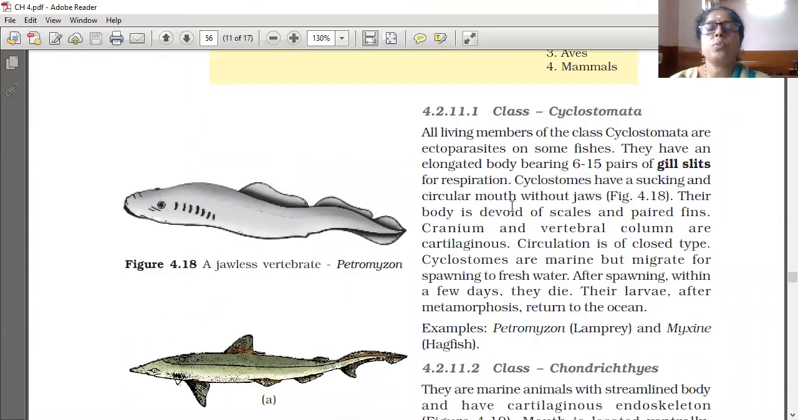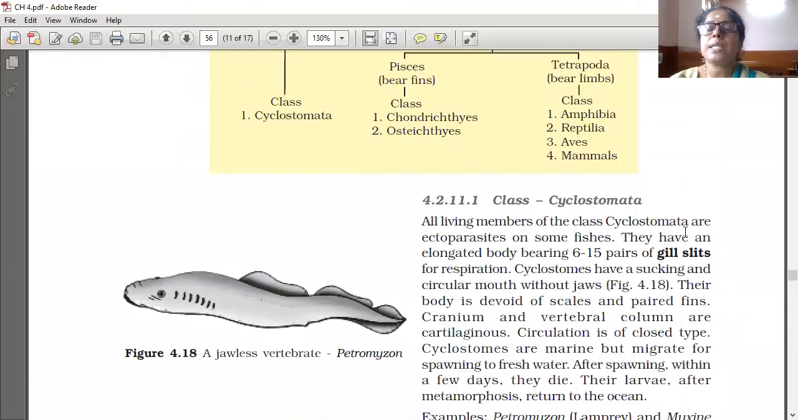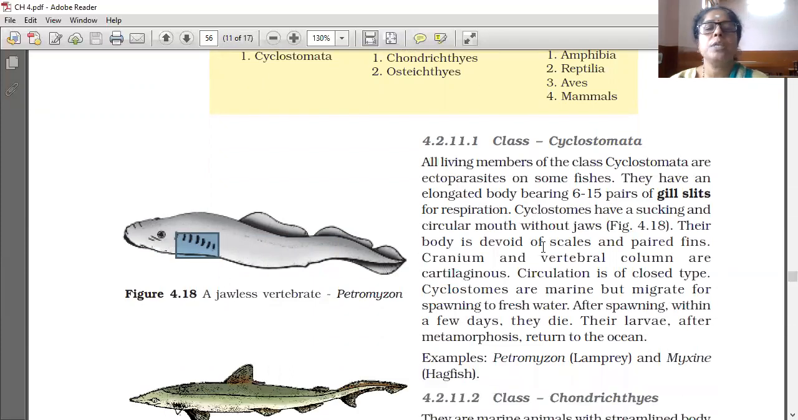All living members of class Cyclostomata are ectoparasites on some fishes. Ecto means outside the body. It sits on the body of the fish, not entering into it, so it is an ectoparasite. They have an elongated body, as you see in the diagram, bearing 6 to 15 pairs of gill slits for respiration. These are the gill slits.